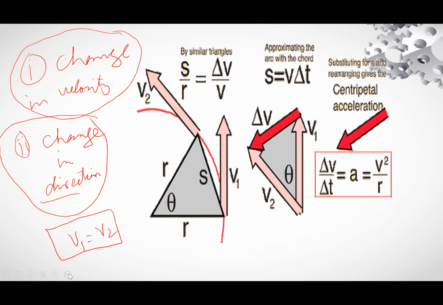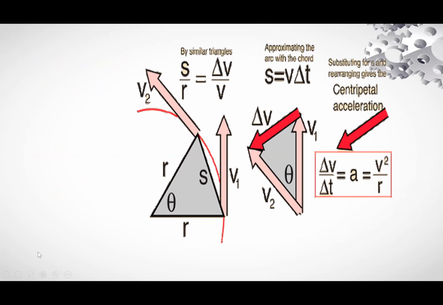Now we will consider the similarity of triangles. As we know, when two triangles are similar, the ratio of the arc to one of its equal sides will be equal to the ratio for the triangle formed at the exterior side.